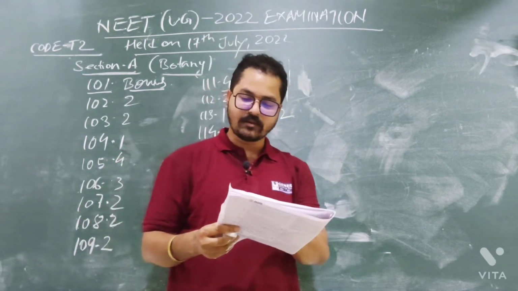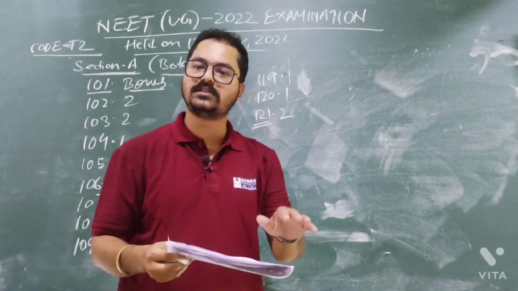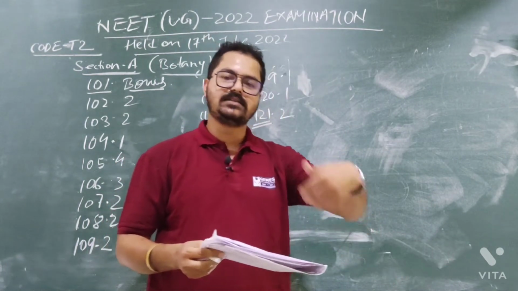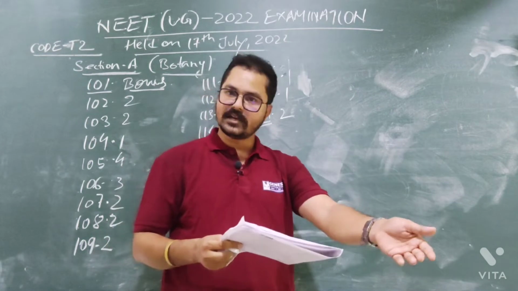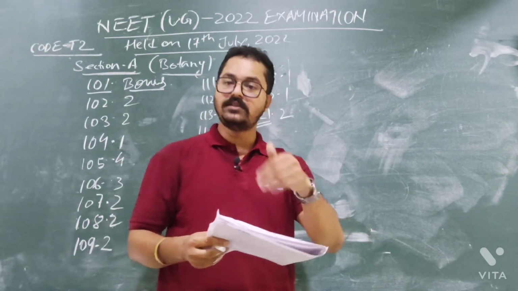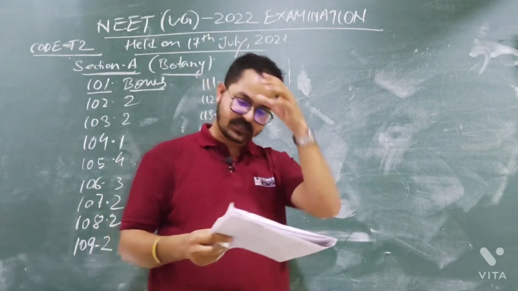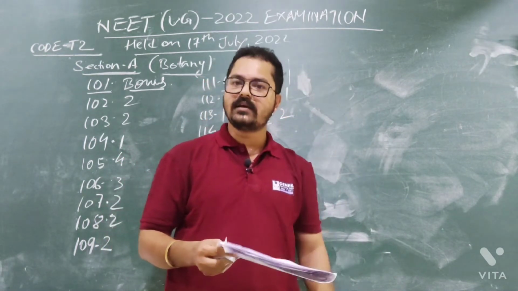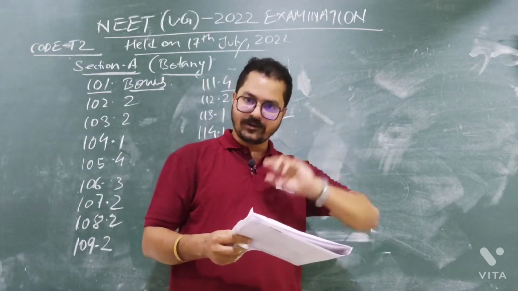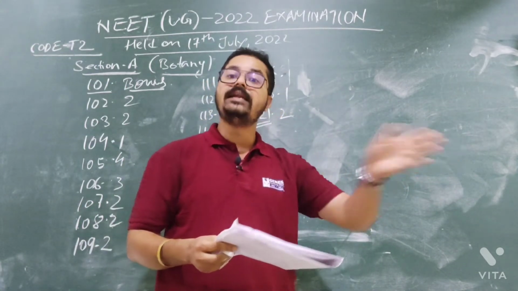Option number 4 is also correct because it's saying that it helps in maintaining species diversity. Every species, sheep also can eat grass, cow also can eat grass. Are you getting my point? Every species is allowed to live, and this is only because of predation, one of the factors. But option number 2 is not correct. It is saying that both the predator and the prey are negatively affected. No.